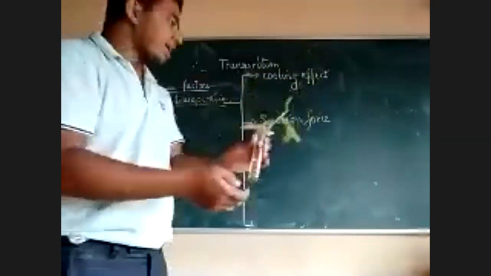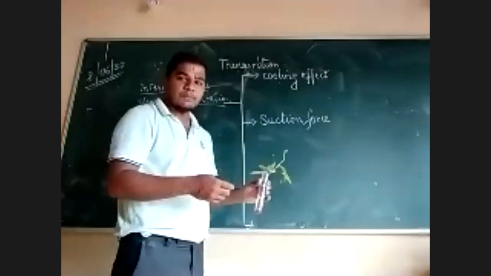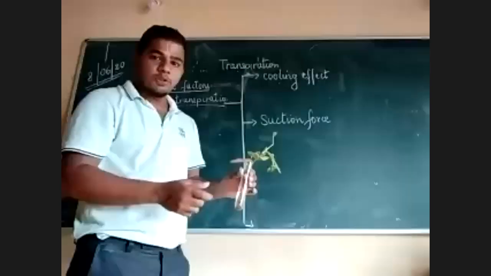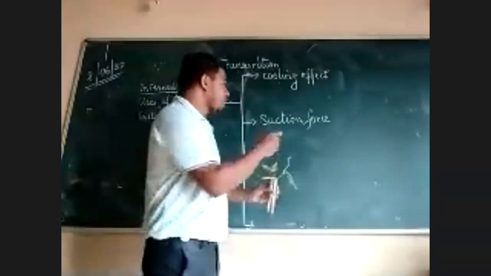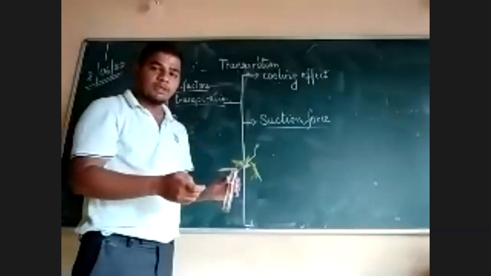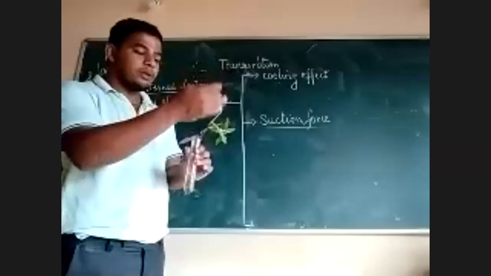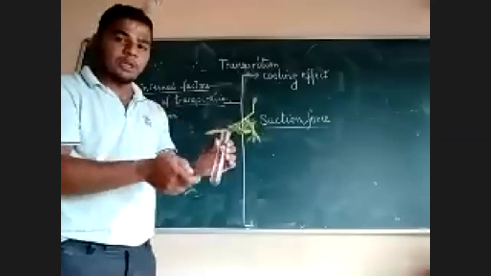They may ask for give reason: transpiration indirectly helps in absorption. You can write about suction force and explain one point. Since the water is lost out through the leaves, it creates a suction force and helps in absorption of more water. Got the two points?